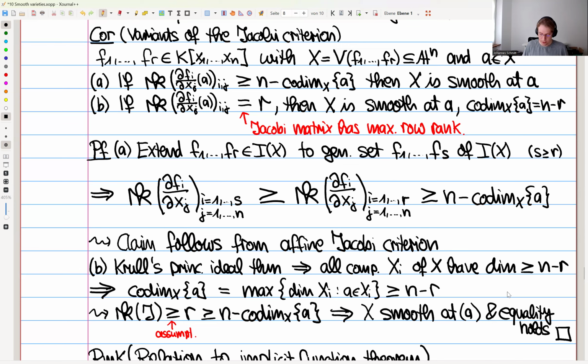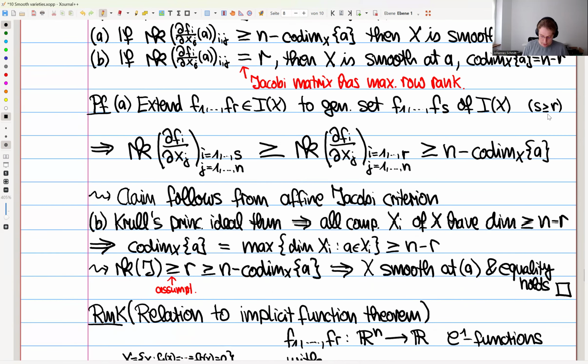And then we also saw that in this case, actually the equality holds in all of these cases. So you actually have that rank R is equal to n minus codimension. And having this being equal also forces R being equal to n minus codimension. And then you just solve for this codimension, and you see this codimension is equal to n minus R, just as we claimed here. And so this is a very nice criterion to actually compute things in practice.